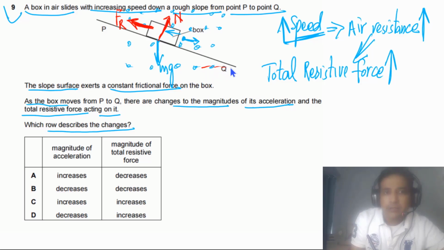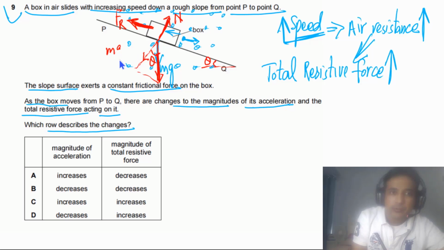We can also assume the angle is theta, and this angle remains constant, so we can resolve the weight into two components. We can draw this arrow a bit longer. This is the weight, and we resolve it into two components. This angle also has to be theta. This component of the weight acts perpendicular to the slope and balances the normal reaction force, and it has to be mg cosine theta. The component down the slope has to be mg sine theta.